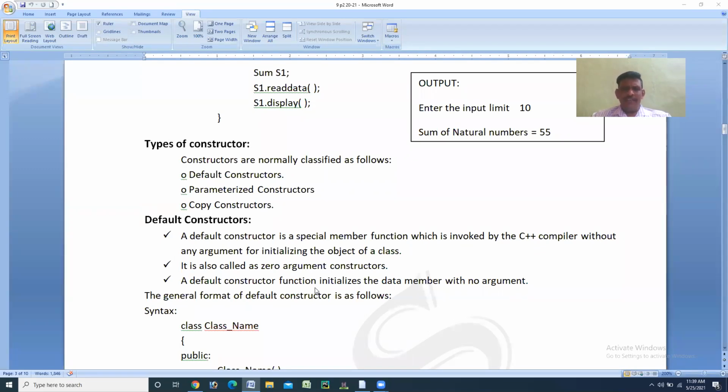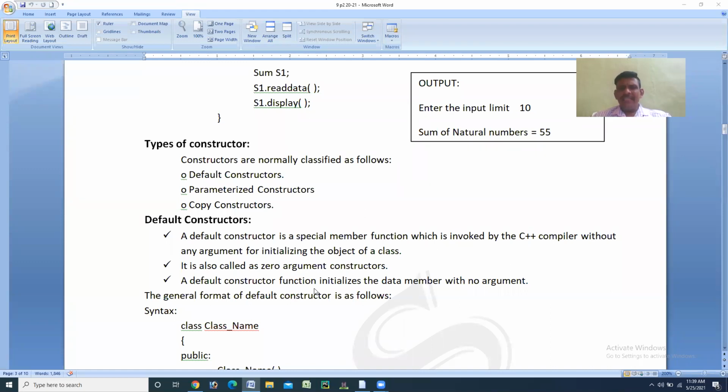So default constructor. What is a default constructor? We know what a constructor is already, so based on that knowledge, it is easy for us to understand default constructors. The default constructor is also a special member function which is invoked by the C++ compiler without any arguments for initializing the objects of a class.